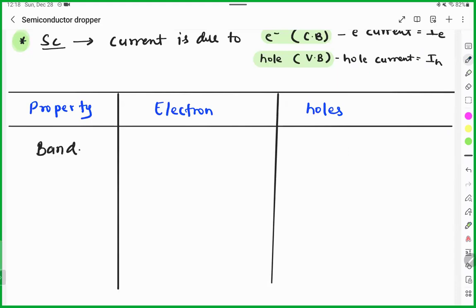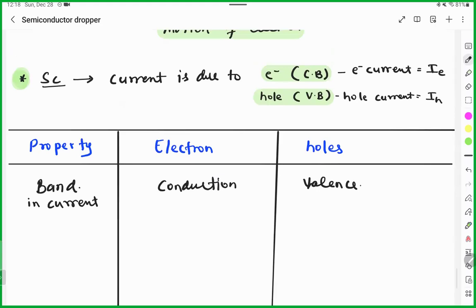You will see the band in current. If there is current, which band will be available in case of electron? Here we have the conduction band, and for holes it will be the valence band. Any doubt? Second, current. How is current formed? Here, current is formed because of the electron, so electron current. Here, current is formed because of the holes, the hole current.